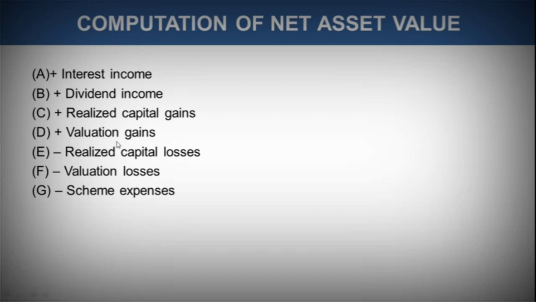Your valuation gain is what you can track on a daily basis. So today you invested at a time when the NAV was rupees 10. After that it has grown to NAV of rupees 15. So it is your valuation gain. 5 rupees has been the fluctuation. It has grown by 5 rupees. So that 5 rupees would be your valuation gain. But that's not your realized capital gain. It would be your realized capital gain once you sell those mutual fund units and you redeem the profit of 5. If you are not redeeming, you are just looking at the valuation that is happening, that would be referred to as valuation gain. Same concept applies with realized capital losses and valuation losses.